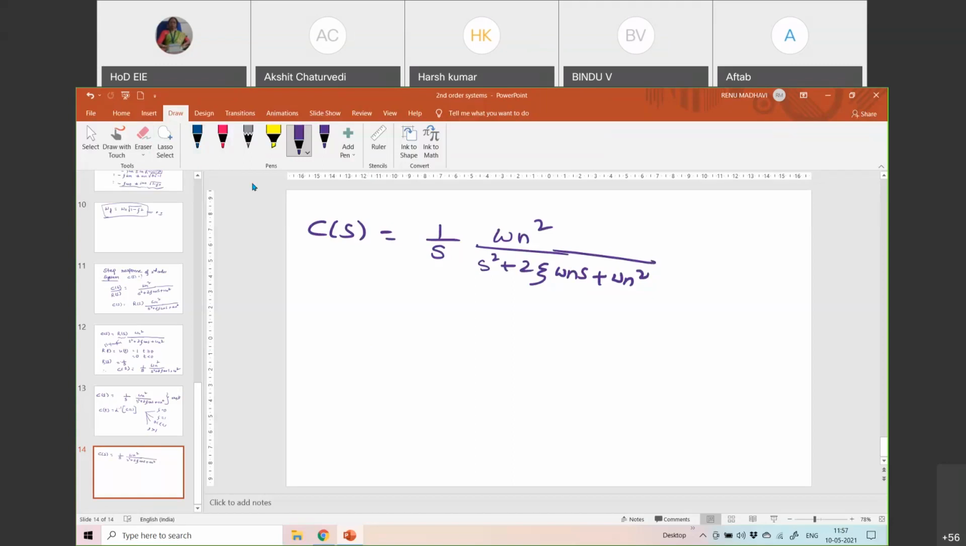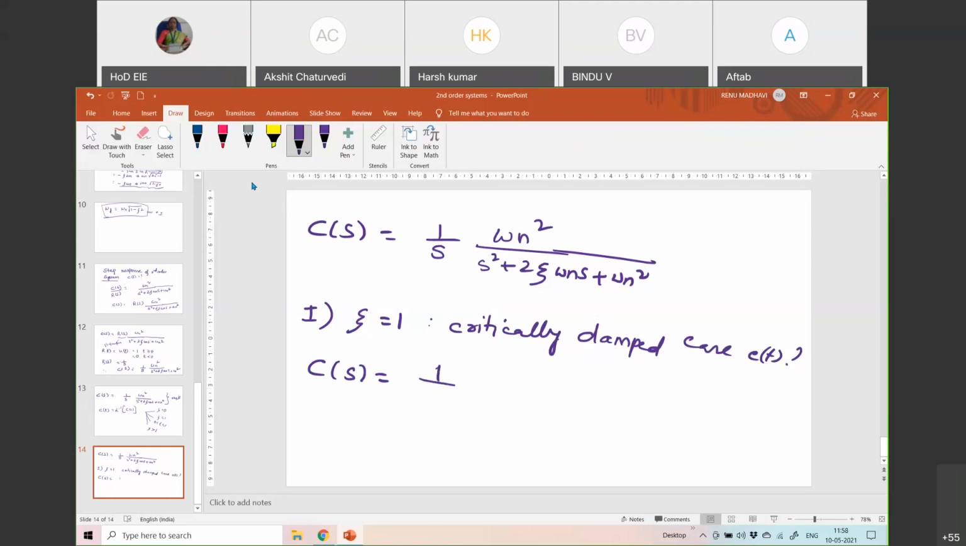I have considered one case. What is that case? For zeta equal to 1, the critically damped case, I am trying to find C(t). That is, C(t) is the response of the second order system for the step input. Fine. So now zeta is equal to 1.